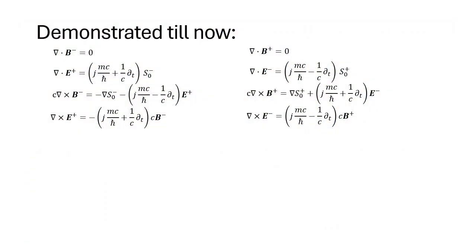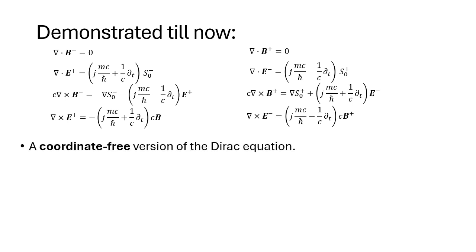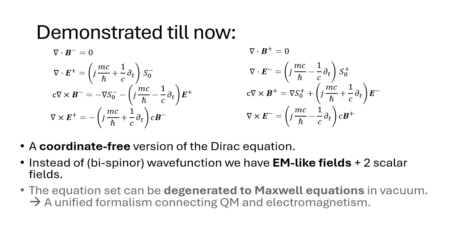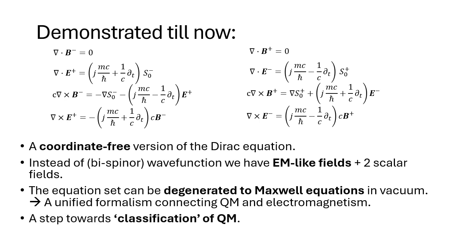Summarizing what was demonstrated till now, it was shown that these equations are a coordinate-free version of the Dirac equation. Instead of wave functions, we have electromagnetic-like fields. This semantic difference calls for a new interpretation of quantum mechanics. Additionally, the equation set can be degenerated to Maxwell equations in vacuum. Hence, it stands as a unified formalism for quantum mechanics and electromagnetism. Therefore, it is a step towards a classification of quantum mechanics.